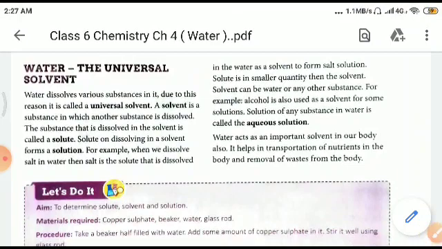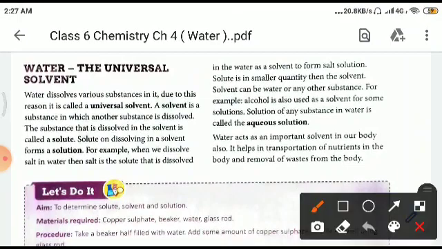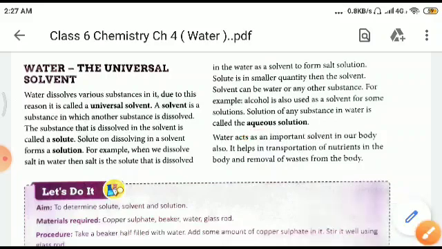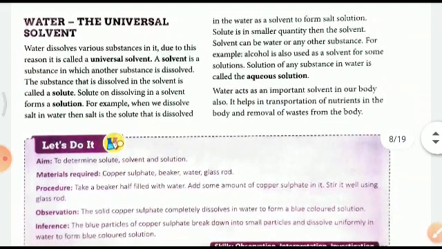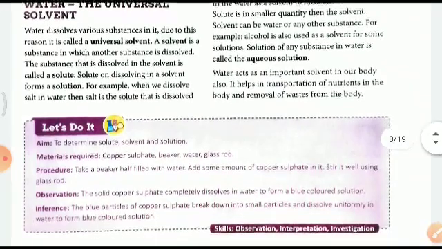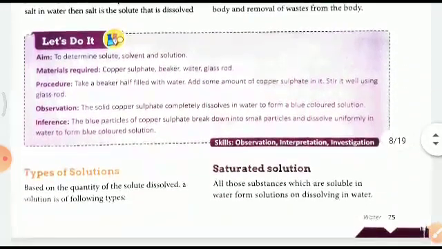Now, this is a very important line. Solution of any substance in water is called aqueous solution, right? Aqua means water. The solution is called aqueous solution. Water acts as an important solvent in our body, and also it helps in transportation of nutrients in our body.